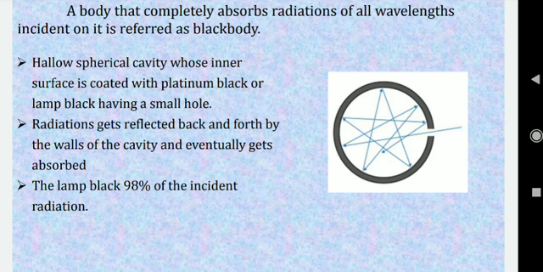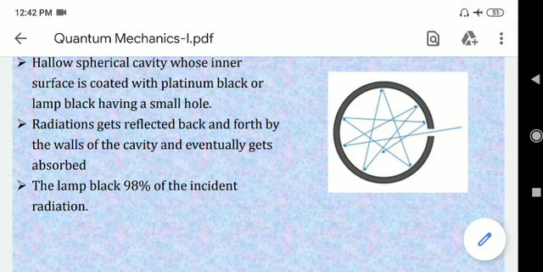It means that we have some atoms over there. We are coating this black body with lamp black, and lamp black will have some kind of atoms distributed. Since we are getting the spectrum, or electromagnetic waves, from this black body, it means that the atoms inside the black body are emitting these radiations.